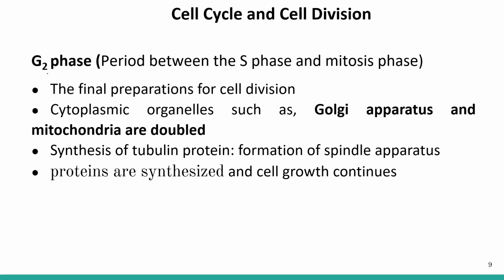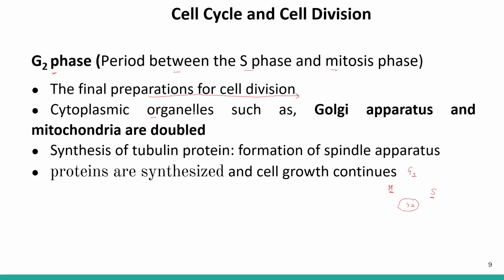Now let's talk about the last phase of the interphase, which is the G2 phase. G2 phase is the period between the S phase and the mitotic phase. Again, we have the G1 phase, the S phase, then G2, and then the M phase. So in G2, what happens? Final preparation for cell division takes place during the G2 phase.